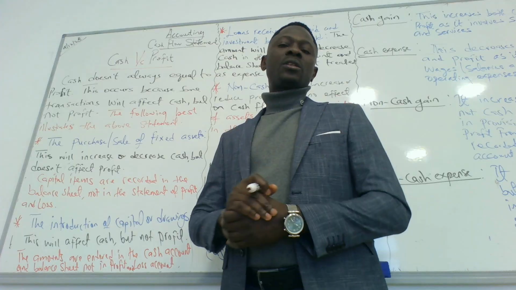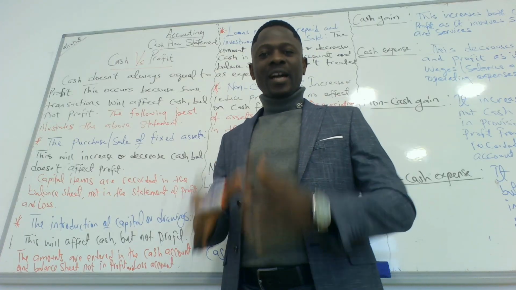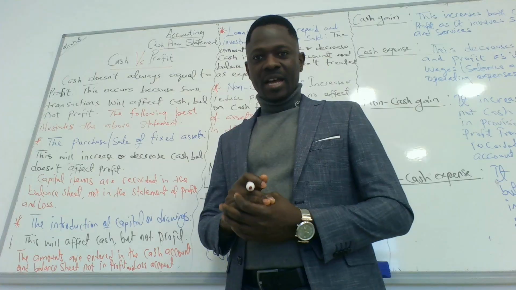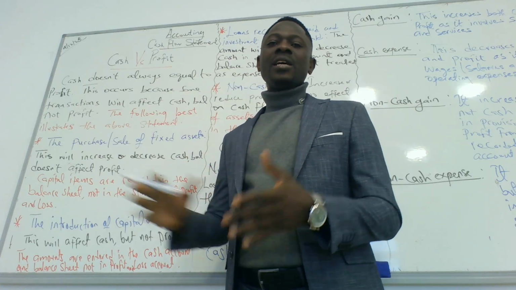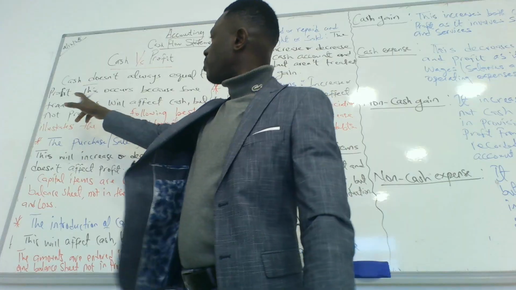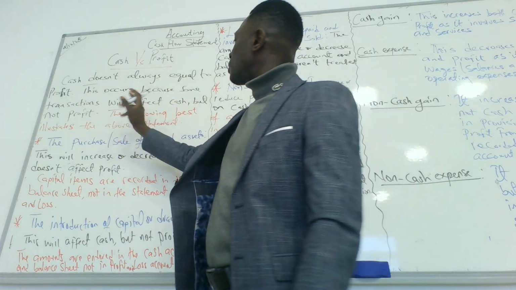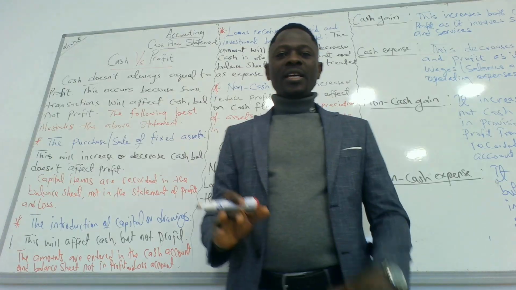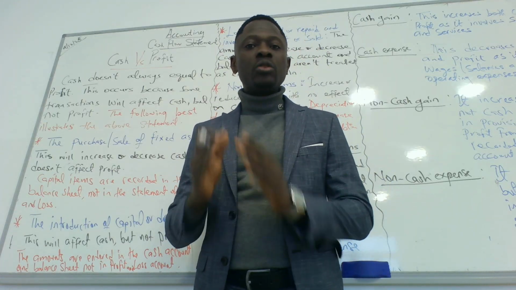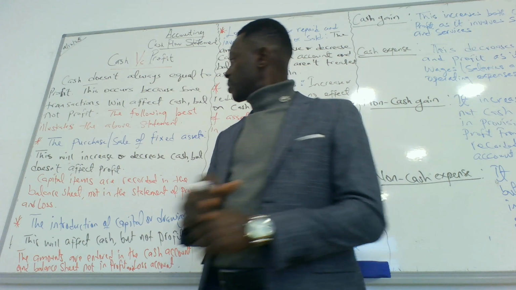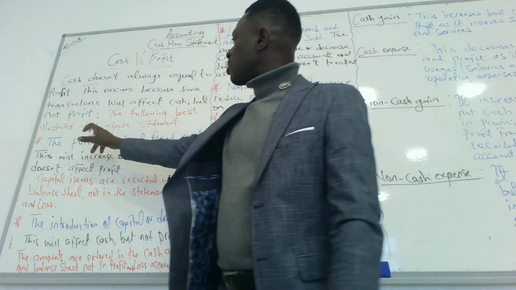But today we want to discuss the difference between cash and profit. Cash is not always going to be the same as profit, and the reasons behind this are going to be explained further. Cash doesn't always equal profit. This occurs because some transactions will affect cash but not profit. So there are some transactions that are going to affect cash but would not affect profit. And what are those kinds of transactions? The following best illustrate the above statement.